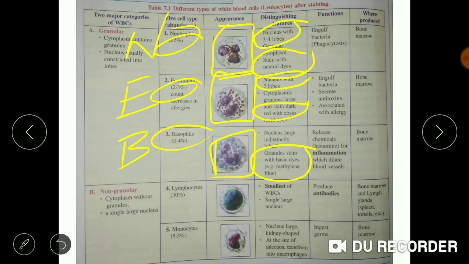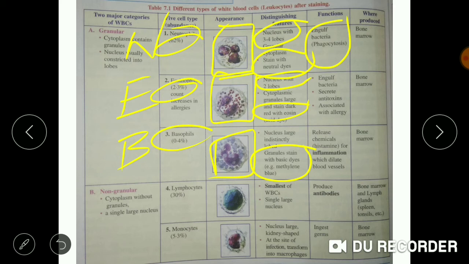Now we move on to the functions. The function of neutrophil is phagocytosis. If you remember, I have already taught you in class 9. Phagocytosis is the process in which WBC engulf foreign particles, break them into small pieces and digest them. So the neutrophils engulf the bacteria by phagocytosis and digest them.